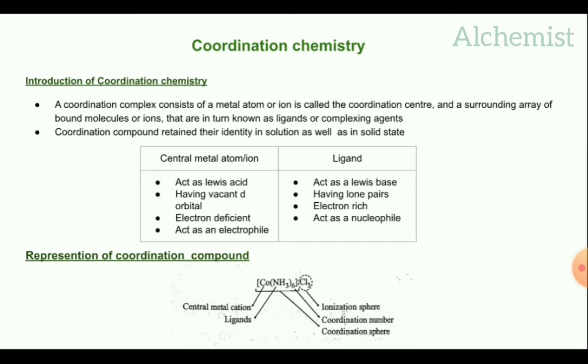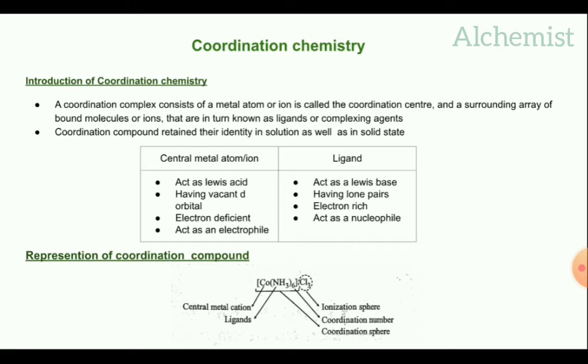The whole part of the square bracket is termed as coordination sphere.